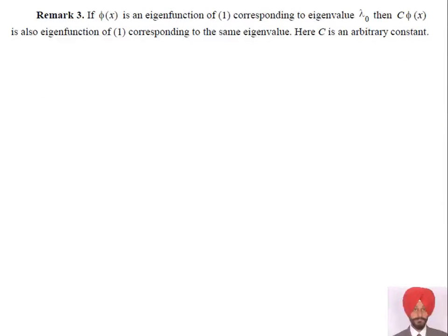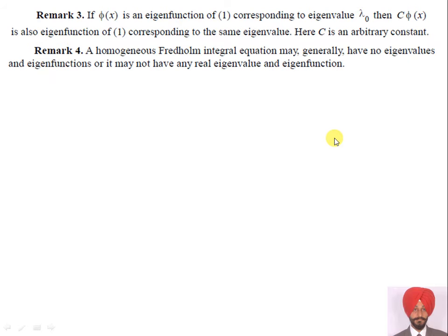Remark 3. If phi(x) is eigenfunction of 1 corresponding to eigenvalue lambda naught, as we discussed earlier, then c phi(x) is also eigenfunction. We multiplied by c, that doesn't impact anything, corresponding to the same eigenvalue, here c is arbitrary constant. So many times we see what the arbitrary constant is in the next numerical examples.